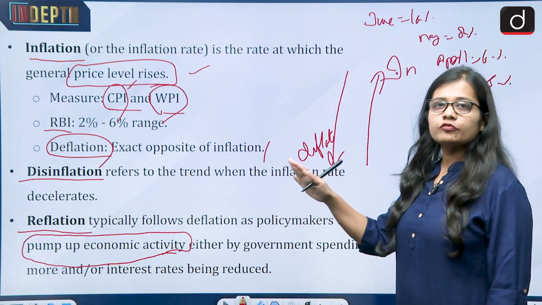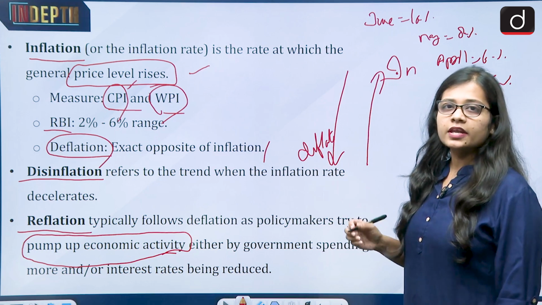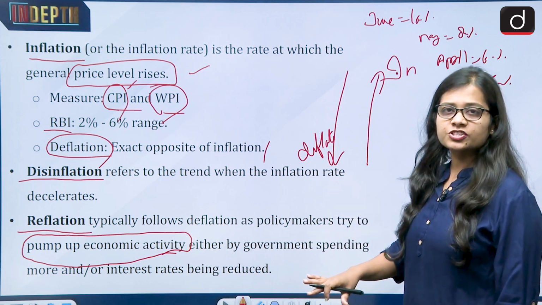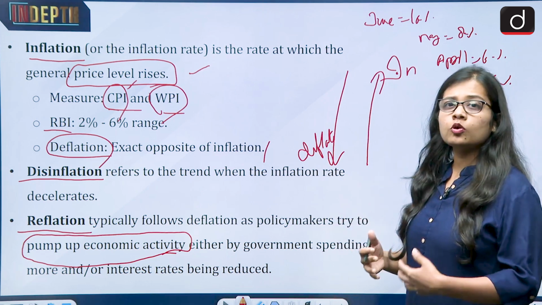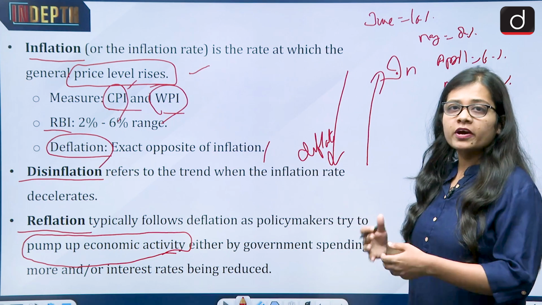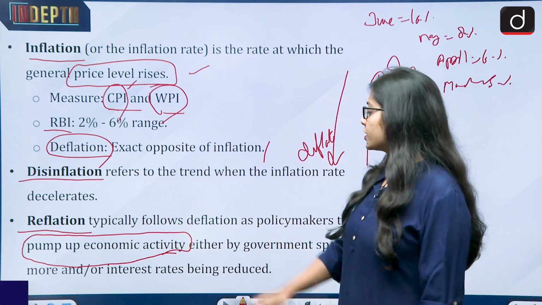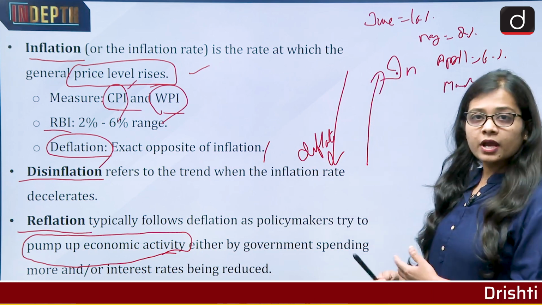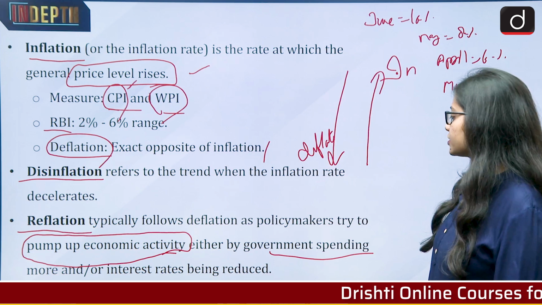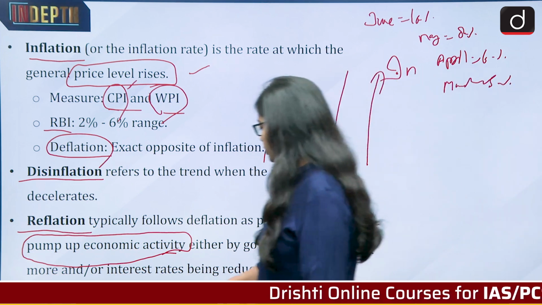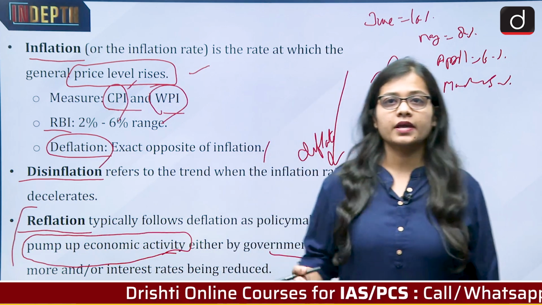For example, if deflation has been reached, deflation meaning a decrease in prices, then the policymakers will try to pump up the economy. By trying to pump up the economy, they will be following the process of reflation. This pumping up of the economy can be done either by the government spending more or by interest rates being reduced. So they will do something so that the economy gets pumped up again.